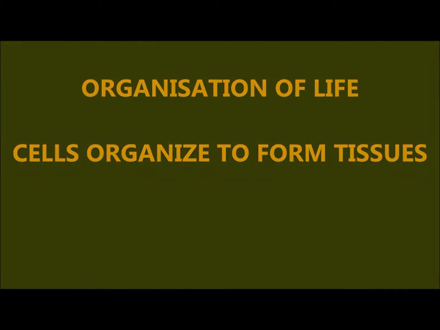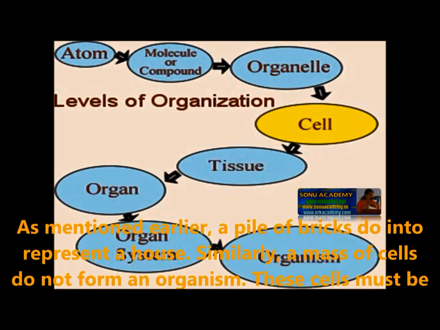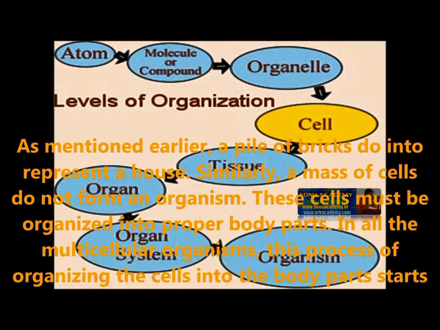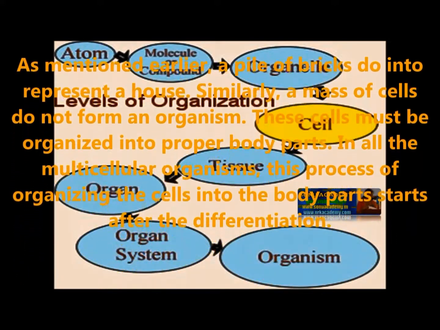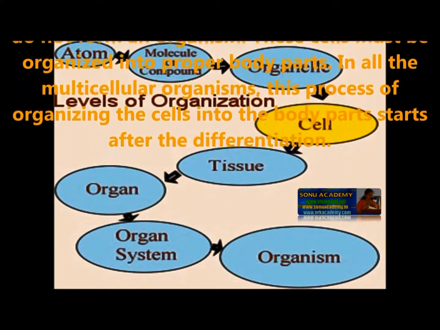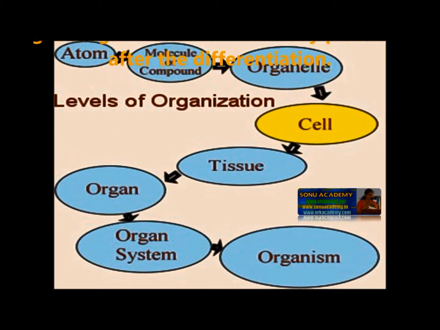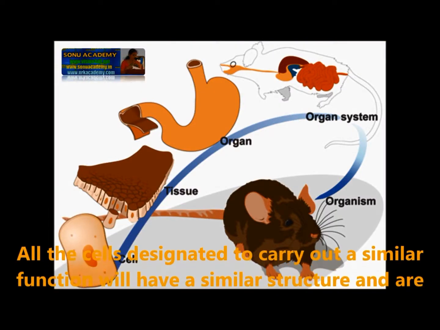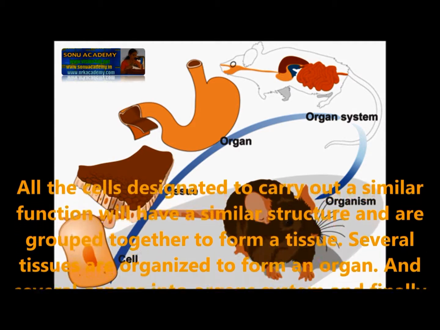Cells organize to form tissues. Children, as mentioned earlier, a pile of bricks does not represent a house. Similarly, a mass of cells does not form an organism. These cells must be organized into proper parts of a body. In all multicellular organisms, this process of organization of cells into body parts starts after differentiation. All the cells designated to carry out a similar function will have a similar structure and are grouped together to form a tissue.